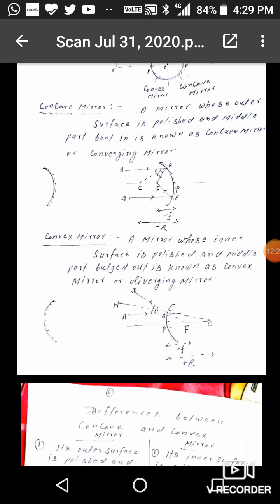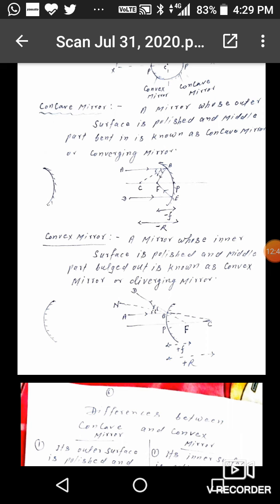So center of curvature is the center of the hollow sphere of which the mirror was taken. So here F is the focus and C is the center of curvature. So a concave mirror is a spherical mirror whose outer surface is polished and middle part bent in.